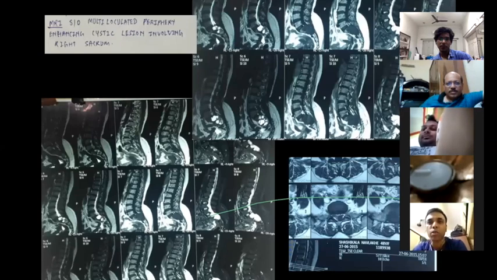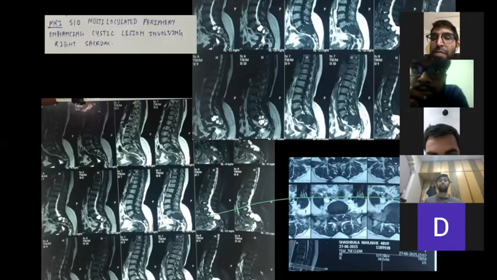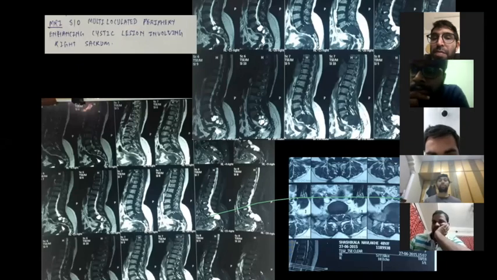In the MRI report, they are showing a peripherally enhancing cystic lesion. That means they are mentioning rim enhancement. I don't understand the report. They are mentioning either rim enhancement or an intralesional cystic lesion. Okay. Dr. Vineet is amongst us. Can you help us with the MRI findings, Dr. Vineet?